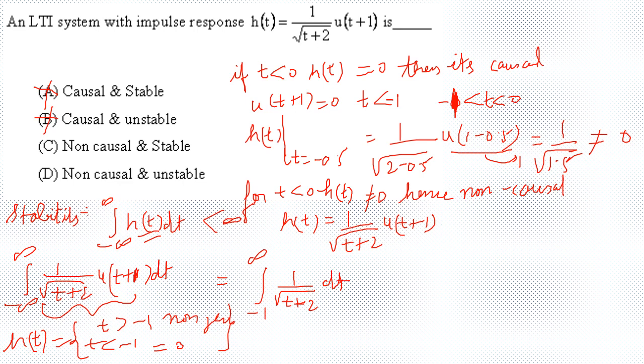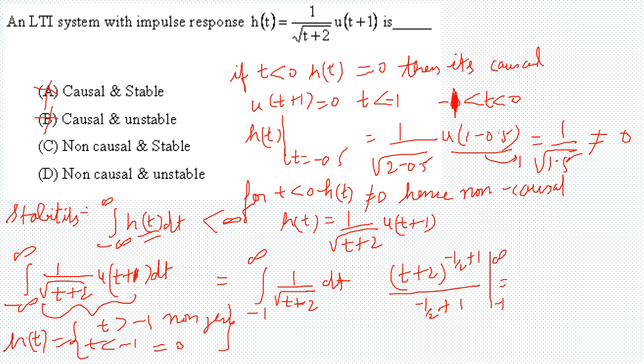You can substitute t plus 2 equals some value, or do it directly using the integration property, where we get t plus 2 raised to the power minus half plus 1, over minus half plus 1, from minus 1 to infinity.